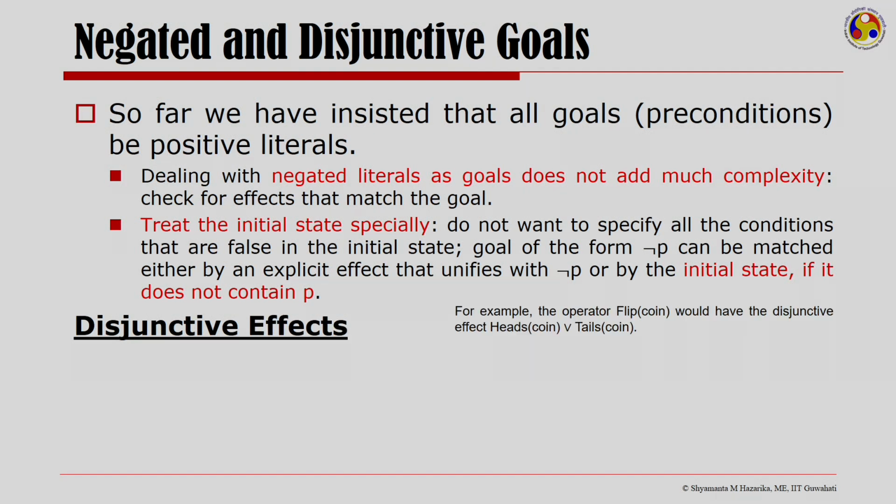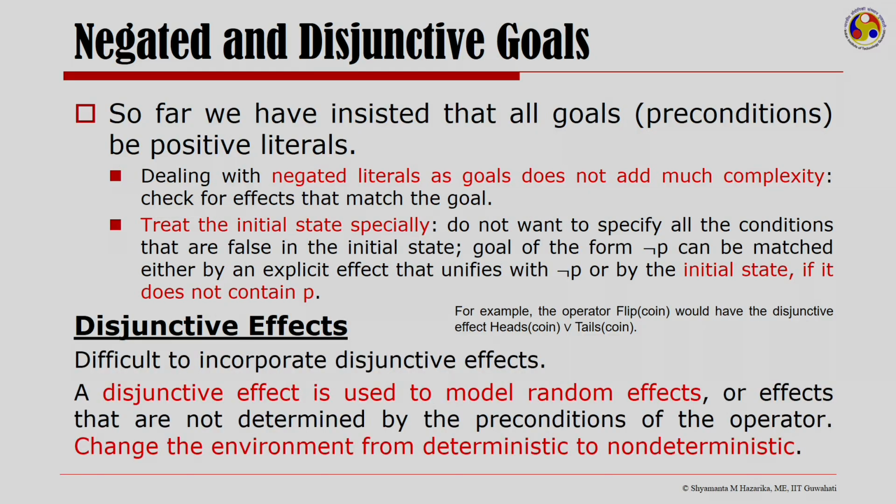Similarly, we could have disjunctive effects. Disjunctive effects are a case like, if I have an operator called flip coin, then I would have either heads or tails, and I should be able to express that effect as a disjunction.